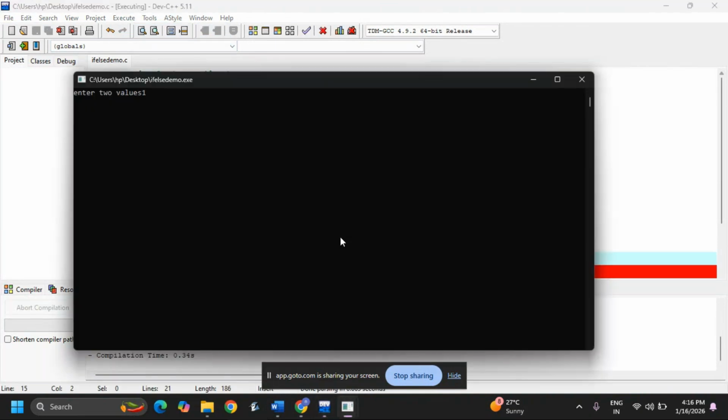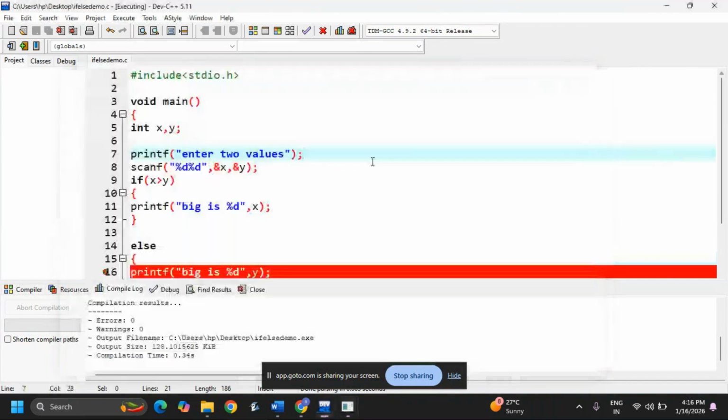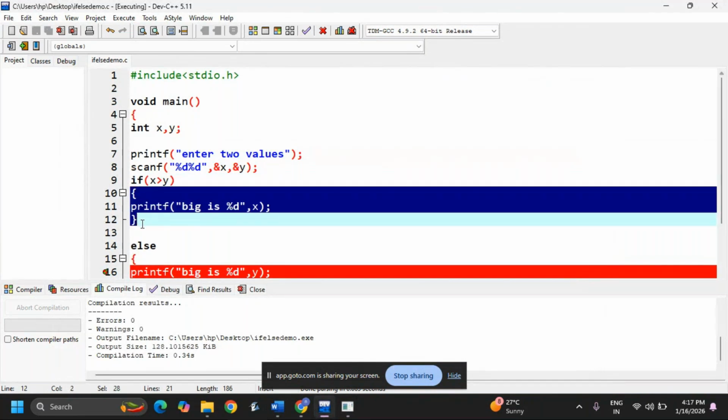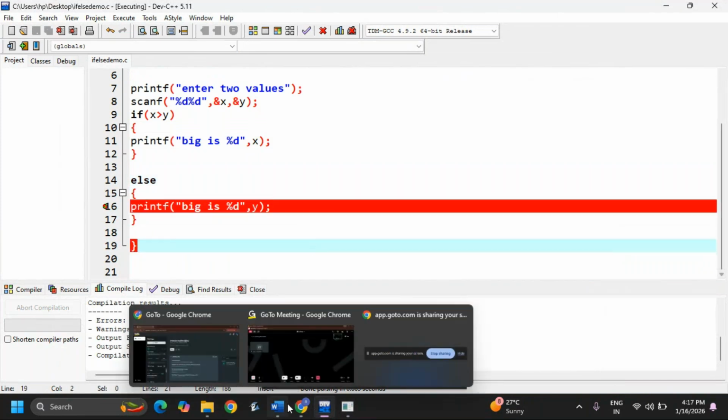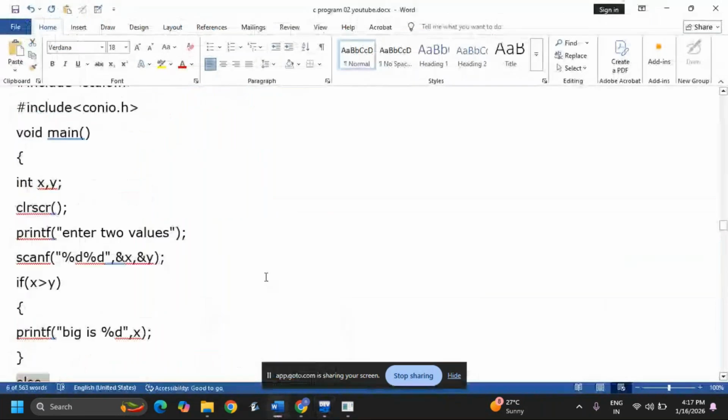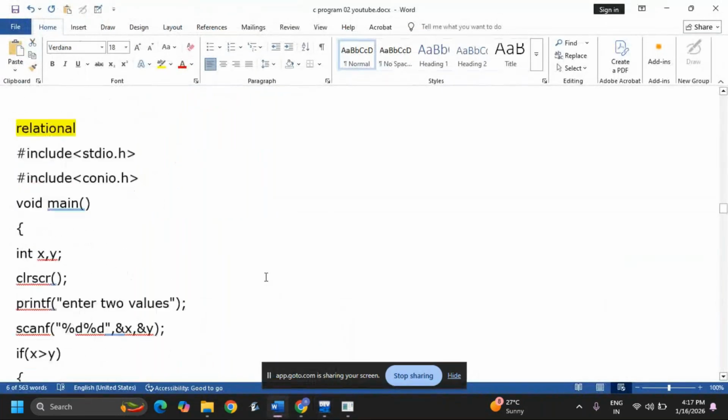Okay, asking now 10 and 20. See the output. See, the condition is false, so it is executing the else part. Okay, you can see the code once again. Just if a condition is true, the first part is going to execute, or else the second part is going to execute.